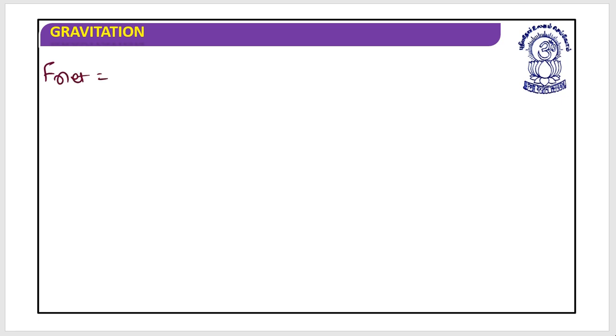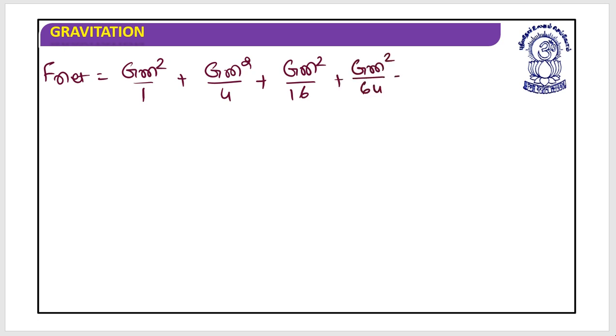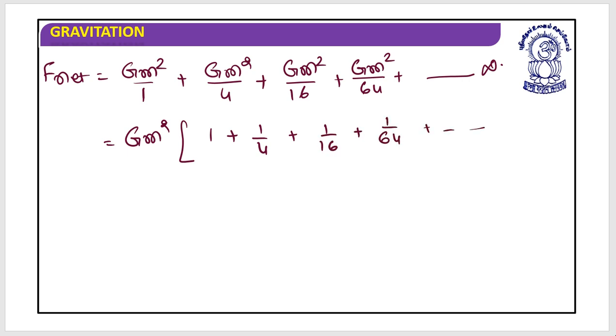F net is equal to Gm square by 1 plus Gm square by 4 plus Gm square by 16. The next term is Gm square by 64 and onwards up to infinity. So if I solve this, it's Gm square into bracket 1 plus 1 by 4 plus 1 by 16 plus 1 by 64 and onwards.